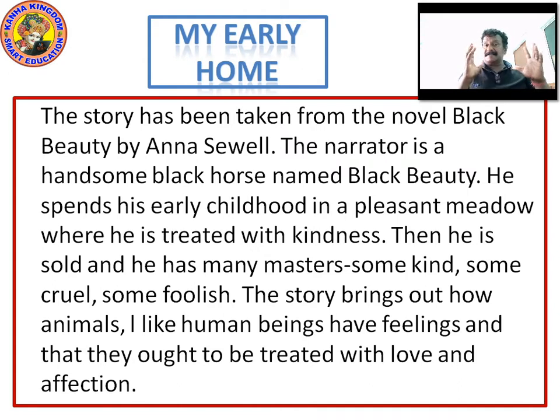The story is taken from the novel Black Beauty by Anna Sewell. The narrator, a handsome black horse named Black Beauty, spends his early childhood in a pleasant meadow, where he is treated with kindness. Means everything is in his favor.